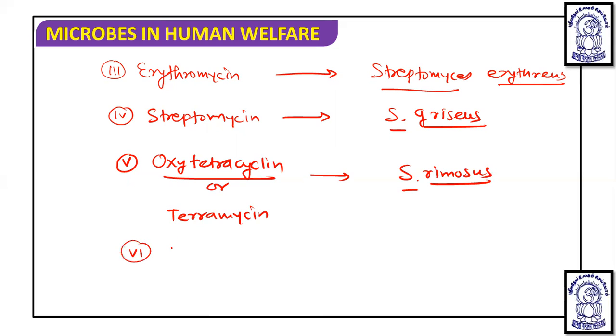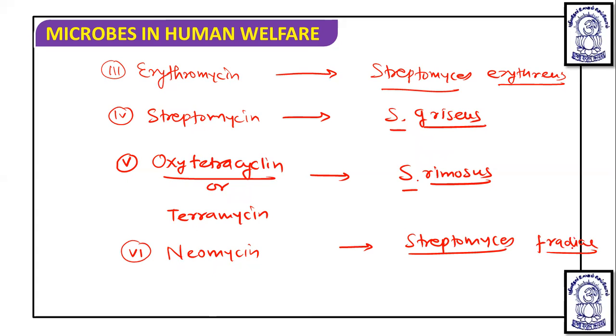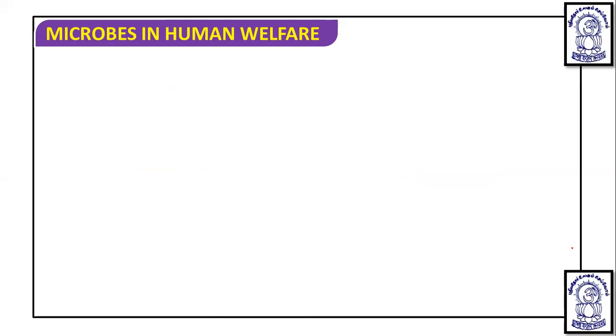Then sixth is neomycin, which is also obtained from actinomycetes, and neomycin is obtained from Streptomyces freddi. Okay, so tetracycline, chloramphenicol, erythromycin, streptomycin, terramycin, and neomycin are obtained from the actinomycetes, which are filamentous bacteria.